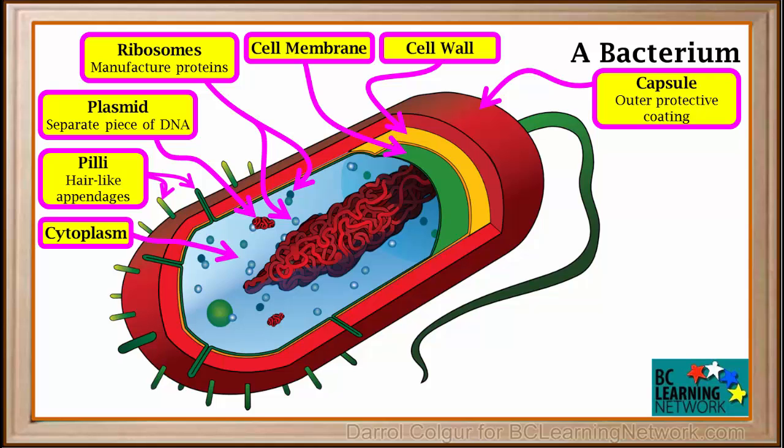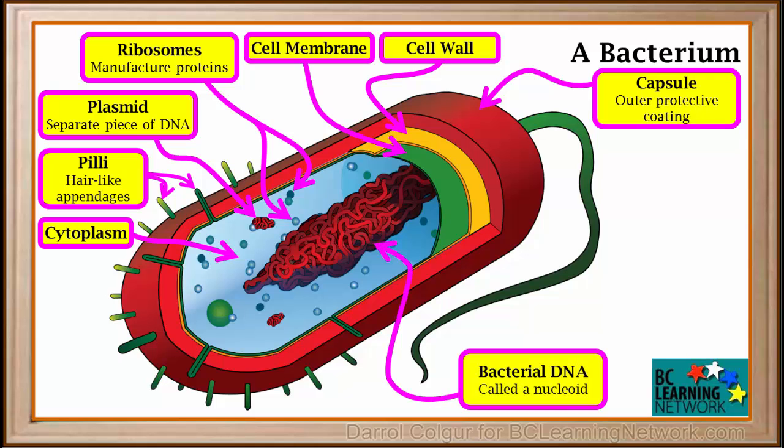The cytoplasm is the gel-like liquid that fills the interior of the bacterial cell. Many organelles float around in the cytoplasm. This is the main piece of bacterial genetic material, or DNA. It is not contained in a membrane-bound nucleus, like DNA in eukaryotic cells.